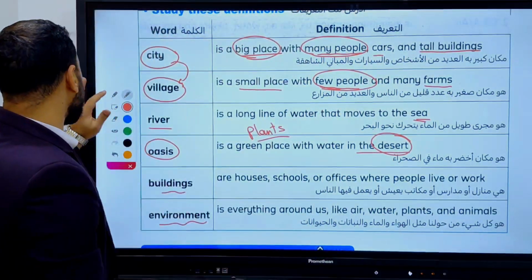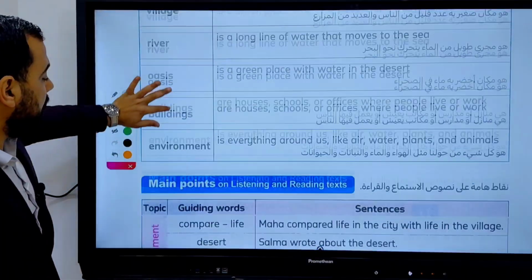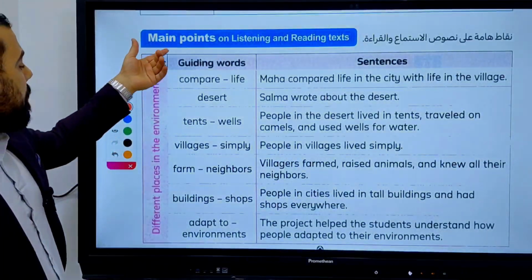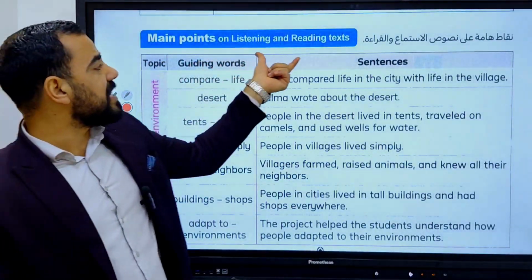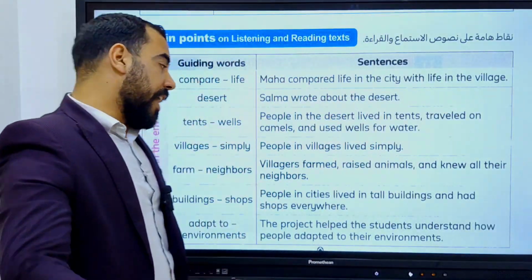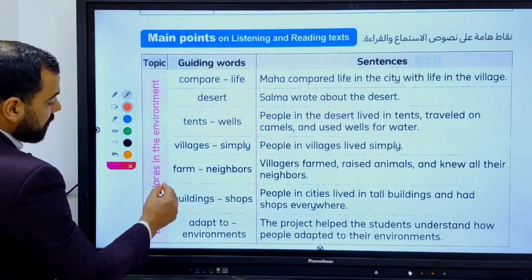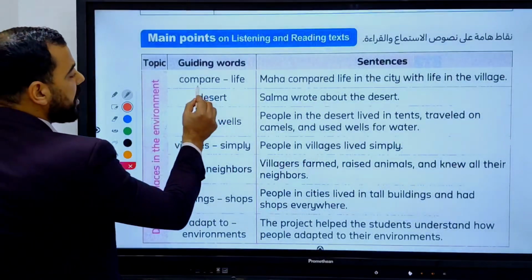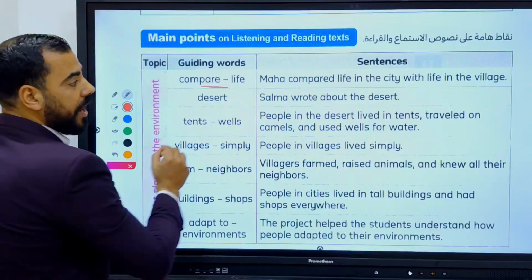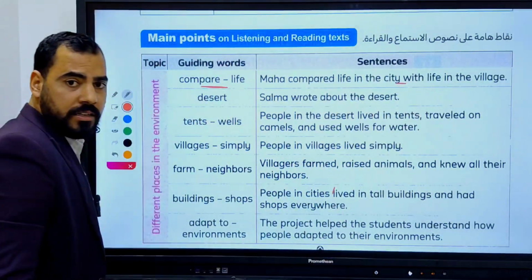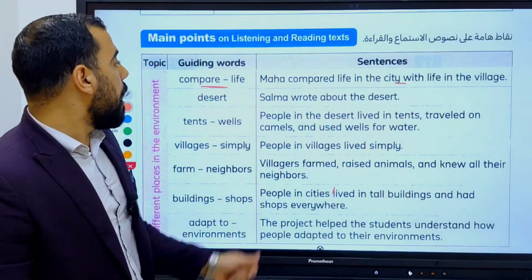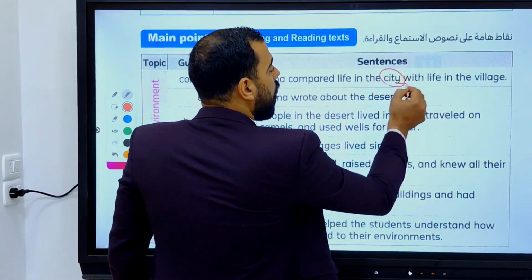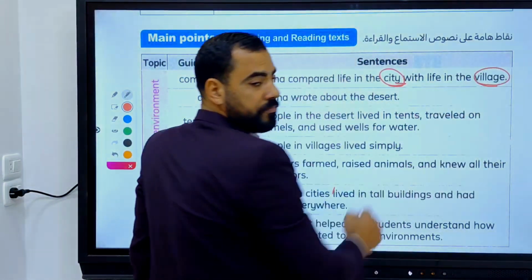So after studying these definitions, let's read this very important part. Main points on listening and reading texts. What is the topic? Different places in the environment. We use these guiding words to make these sentences. So let's read the first sentence. Maha compared life in the city with life in the village.